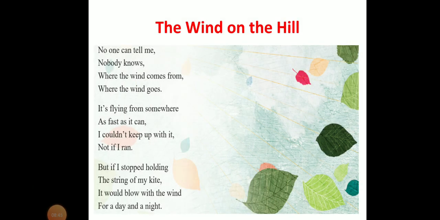Then, let us see what he is talking about in the third stanza. But if I stopped holding the string of my kite, it would blow with the wind for a day and a night. So here in the third stanza, he reveals that he is talking about his kite. He is saying that if I stop holding the string of the kite, you know what a string is? A string is a thread, which we tie to the kite.